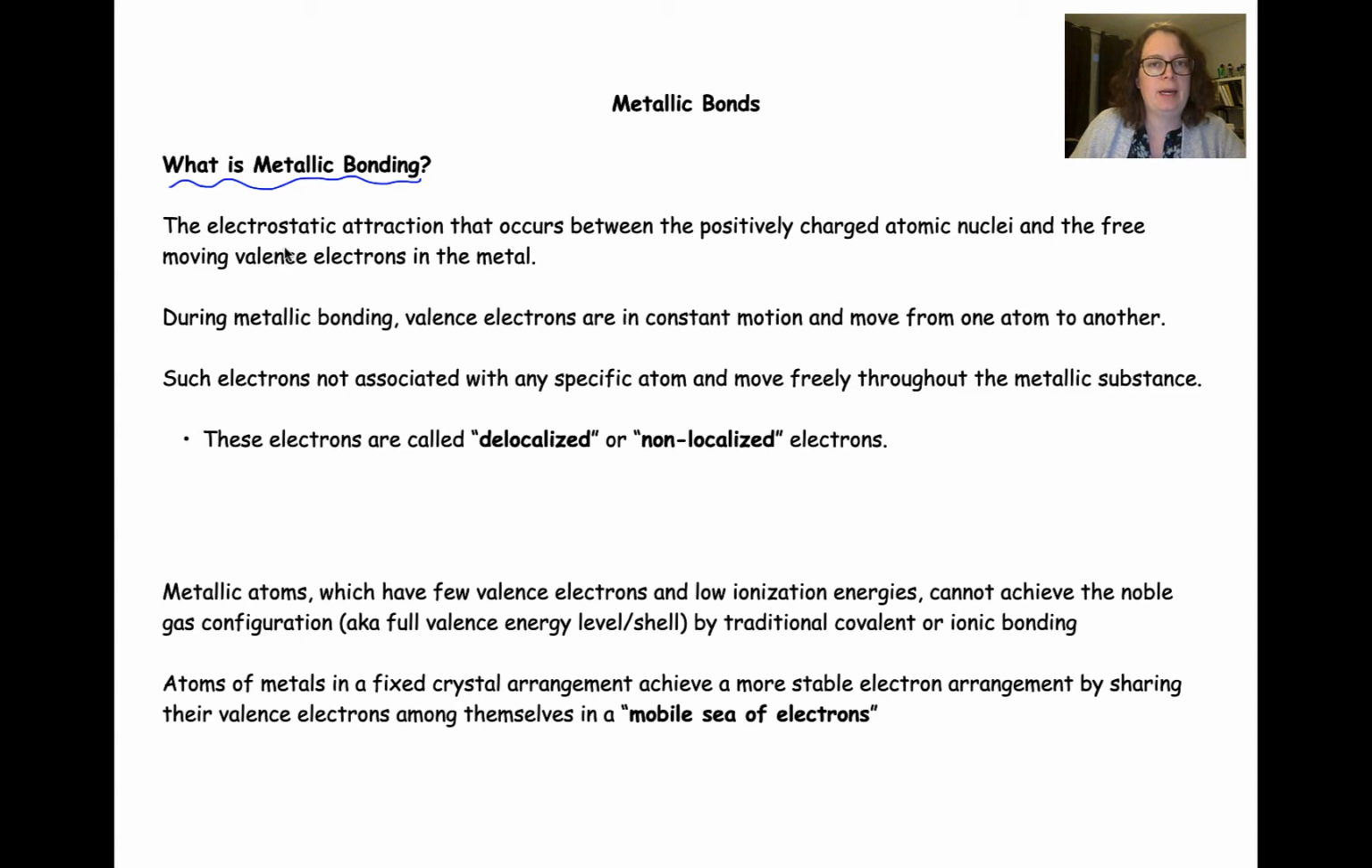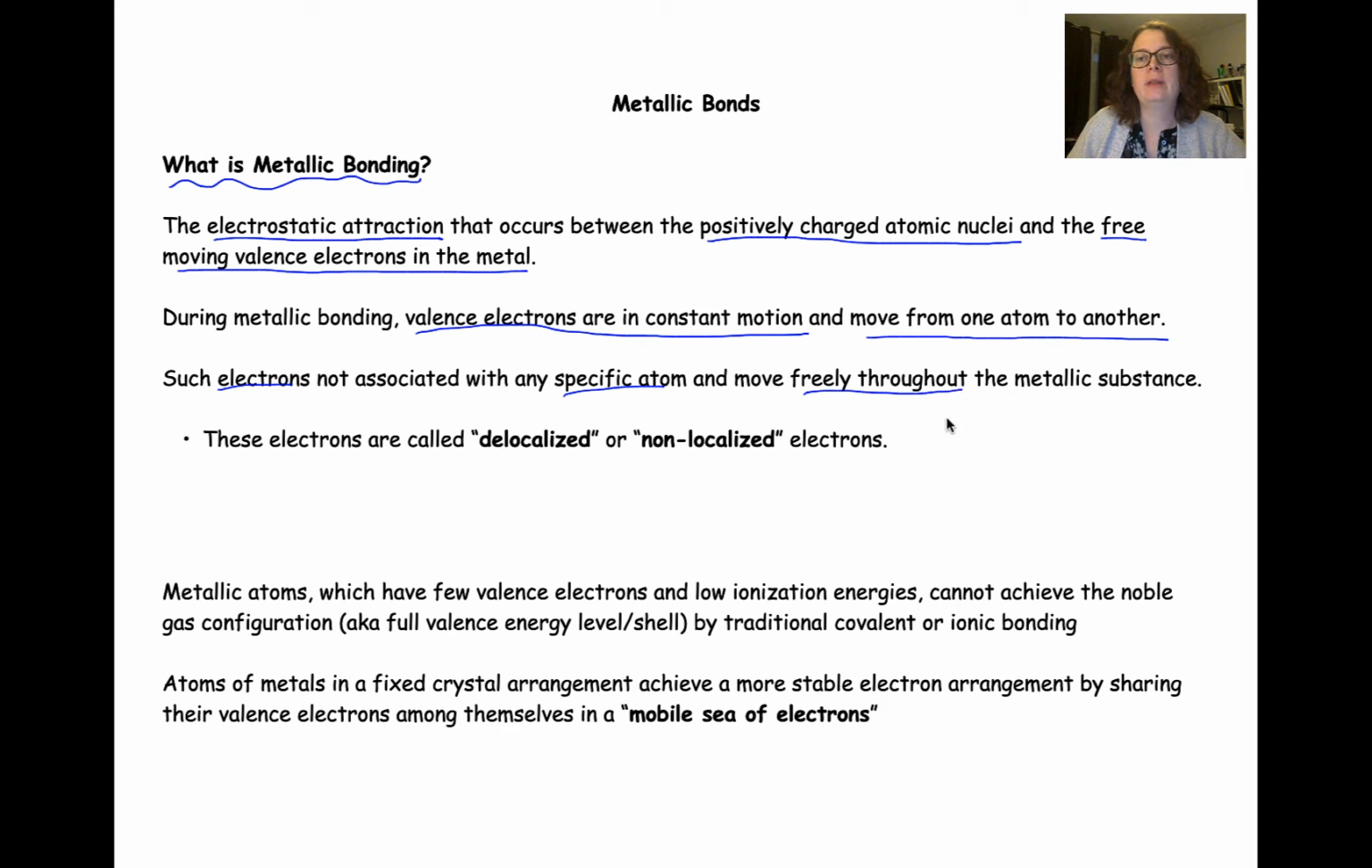So in metallic bonding, we're going to have electrostatic interaction or attraction that occurs between our positively charged atomic nuclei, where we have our protons, and the free moving valence electrons in the metal. So during metallic bonding, our valence electrons are going to be in constant motion, moving from one atom to another. These electrons that are moving around are not associated with any specific atom, but they move freely throughout the metallic